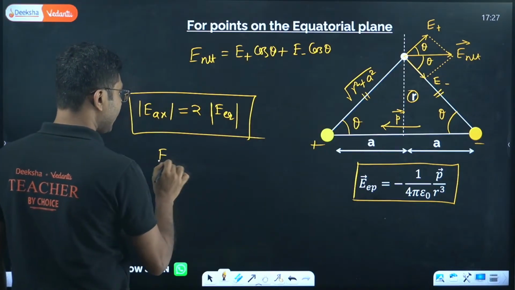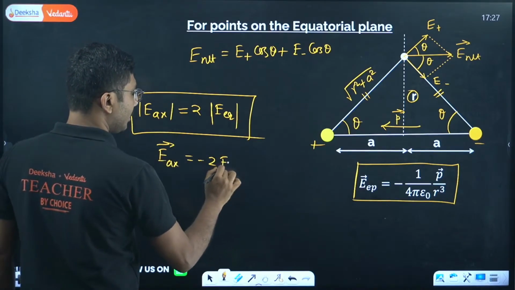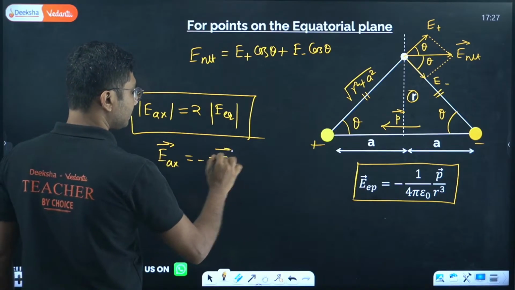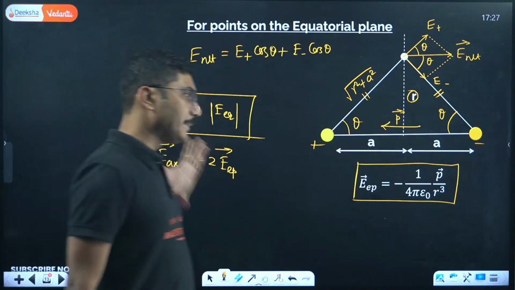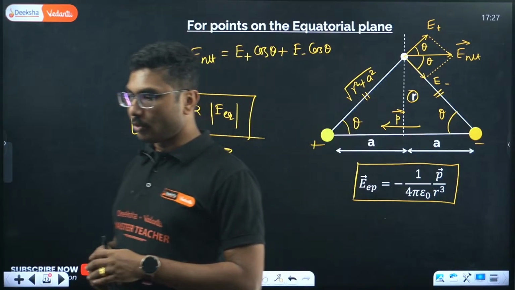And vector notation wise, axial will be minus 2 times equatorial. Both have been asked in KCET as well as in your PU board exam.